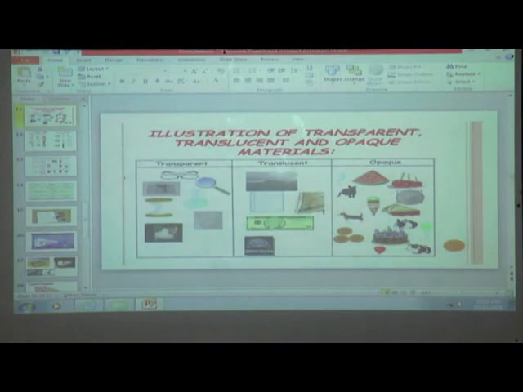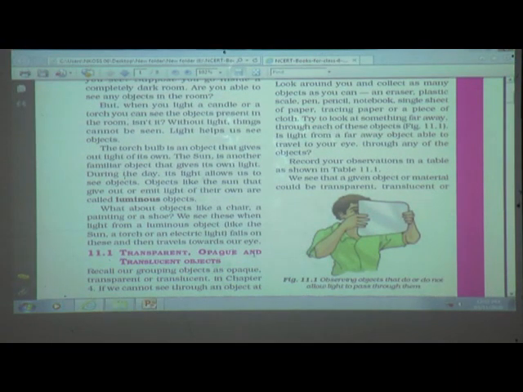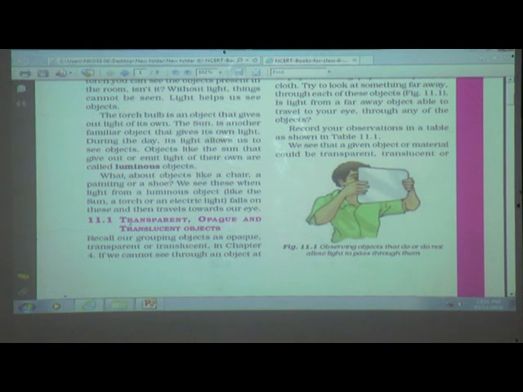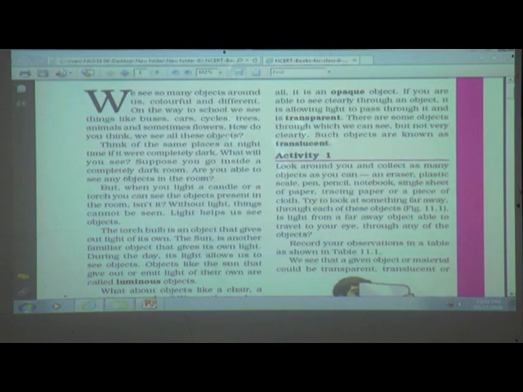Okay, now students, we will see our next point: transparent, opaque and translucent objects. So what are the definitions of these three types of objects? You have already studied this in chapter 4. Then again we will recall: if we cannot see through an object at all, it is an opaque object.